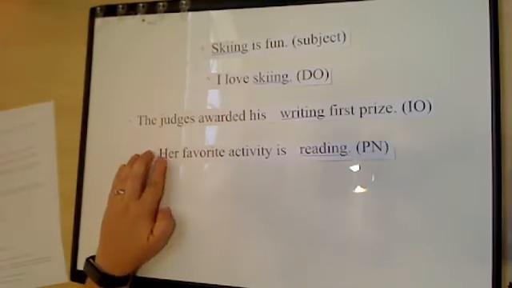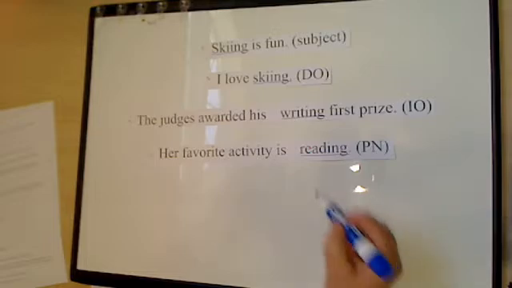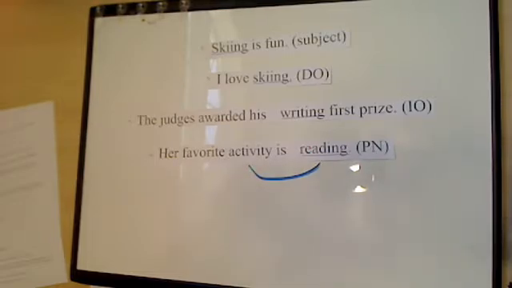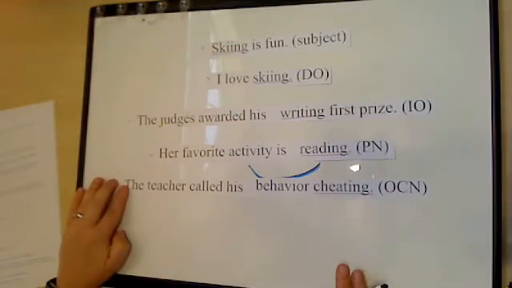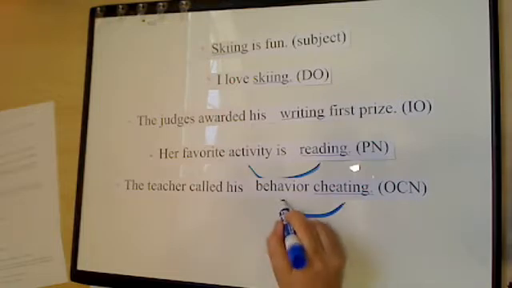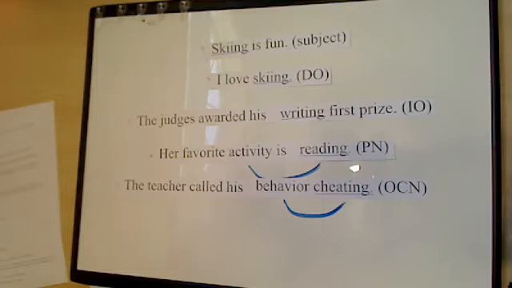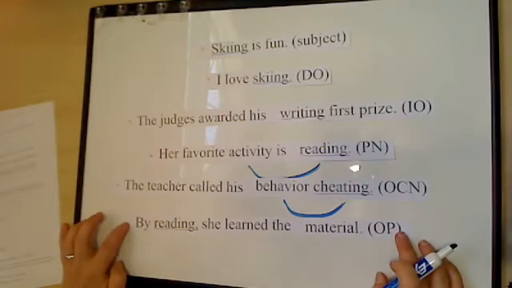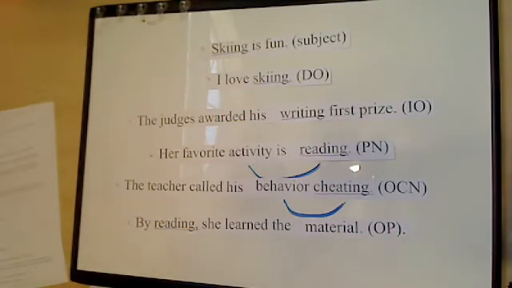Her favorite activity is reading. Reading can rename or replace activity, and it's a noun, so it's a PN. The teacher called his behavior cheating. Now, cheating is a noun, right? Cheating is wrong. So if you can put is after the word, it's a noun. It can rename or replace behavior, so it's an OCN. It can also be the object of the preposition. By reading, she learned the material. So by is your preposition, reading is your object of the preposition.